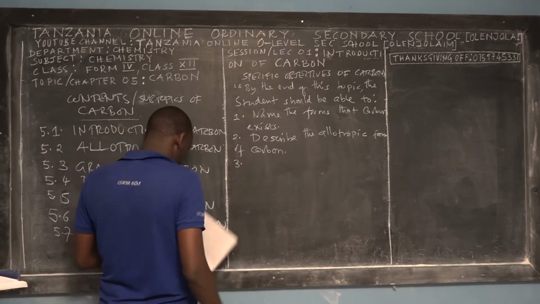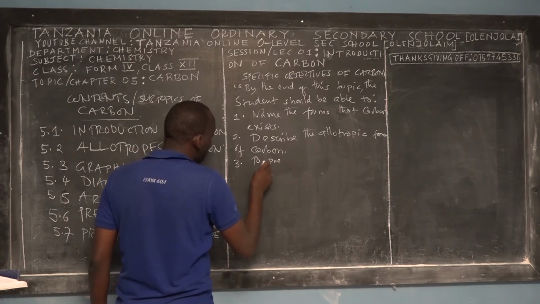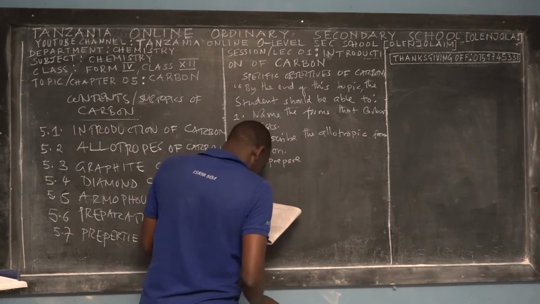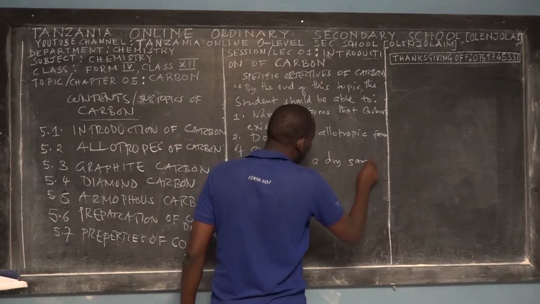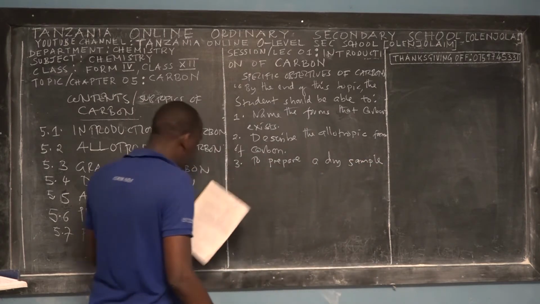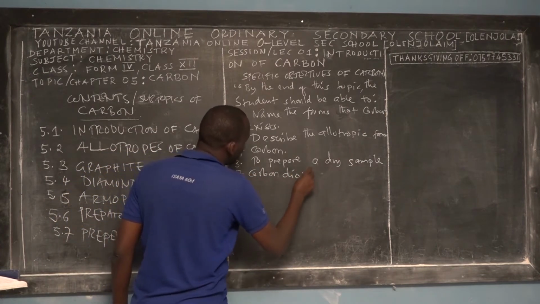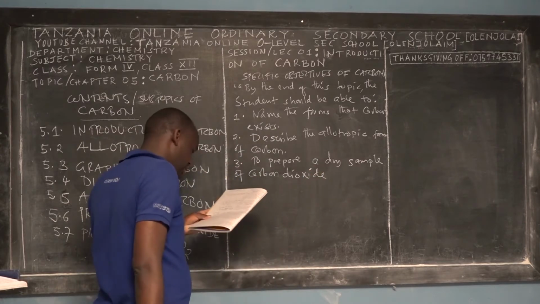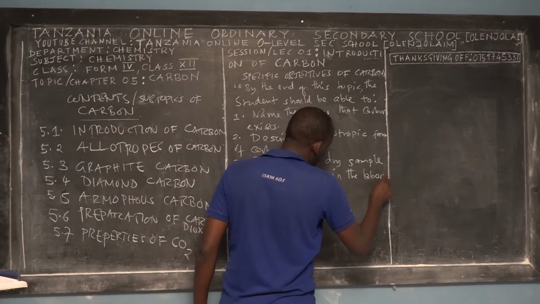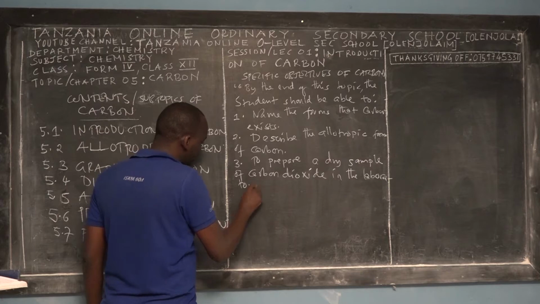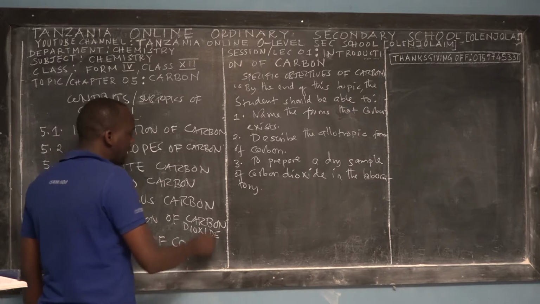Then number 3, the students also should be able to prepare a dry sample of carbon dioxide in the laboratory. So this you'll do at your school. You ask for the requirements, or the required materials, in the preparation of dry carbon dioxide in the laboratory.